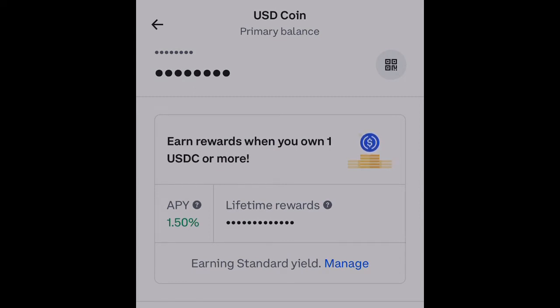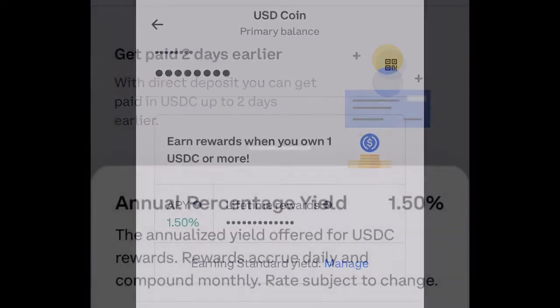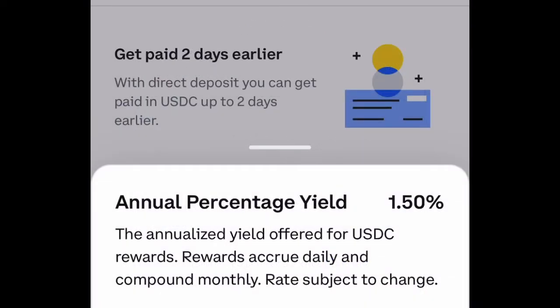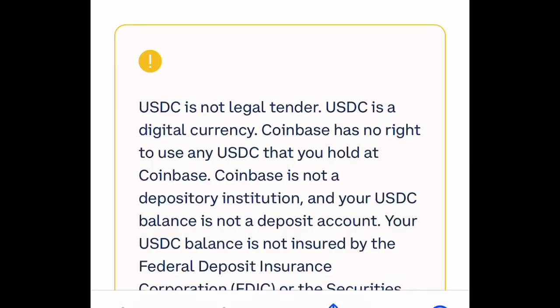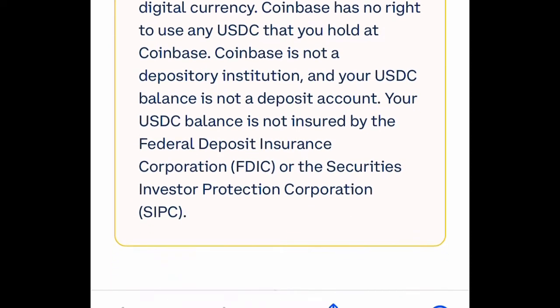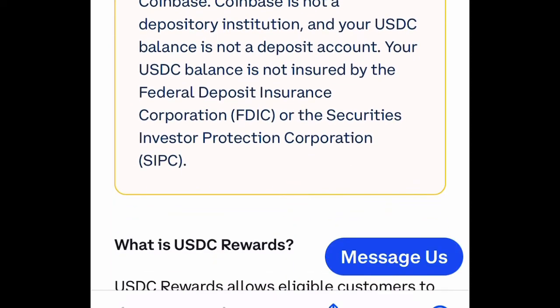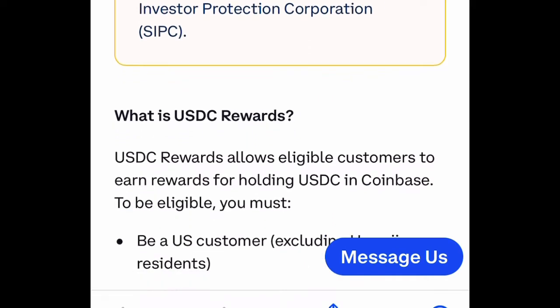And let's get into the rewards program for earning interest on Coinbase. With that APY, the annual percentage yield of 1.5%, it accrues daily and it compounds monthly. And of course, that rate is subject to change at any moment. It could go down, it can go up, and the rewards, the interest and everything, is paid out in USDC within the first 5 business days of the next month for the rewards that you earned for that month that you held the USDC.